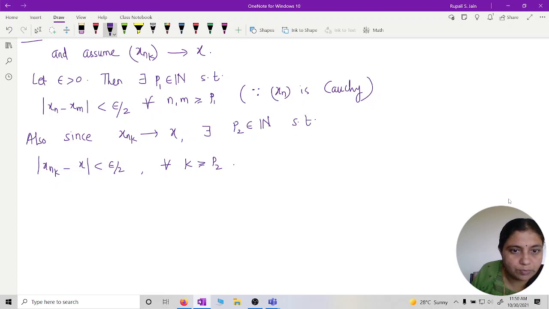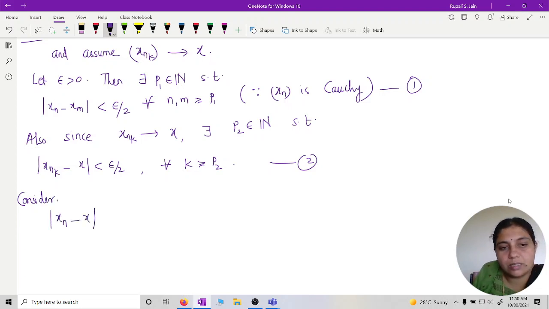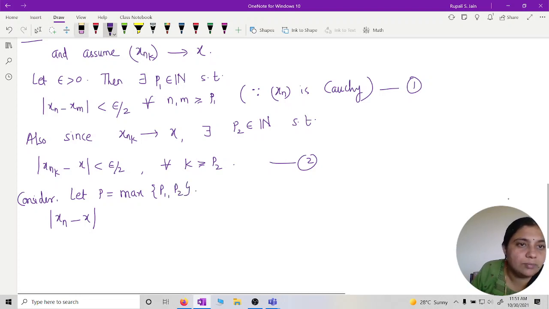For all n_k greater than or equal to p2, and n_k greater than or equal to k greater than or equal to p2, I can say this, right? So this is 1 and this is 2. Now consider mod of x_n minus x. I want to show this is less than epsilon for all n greater than or equal to some p. So let p be equal to the maximum of p1 comma p2.